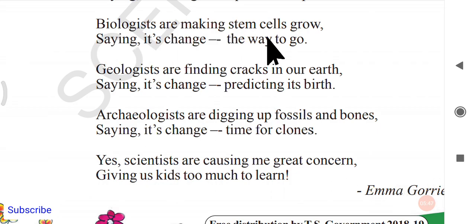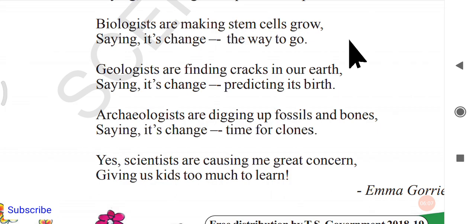biologists are making stem cells grow, saying it's changed the way to go. So what are the biologists doing? Biologists are making stem cells grow. In the olden days we did not know that we can make a stem grow like a plant.